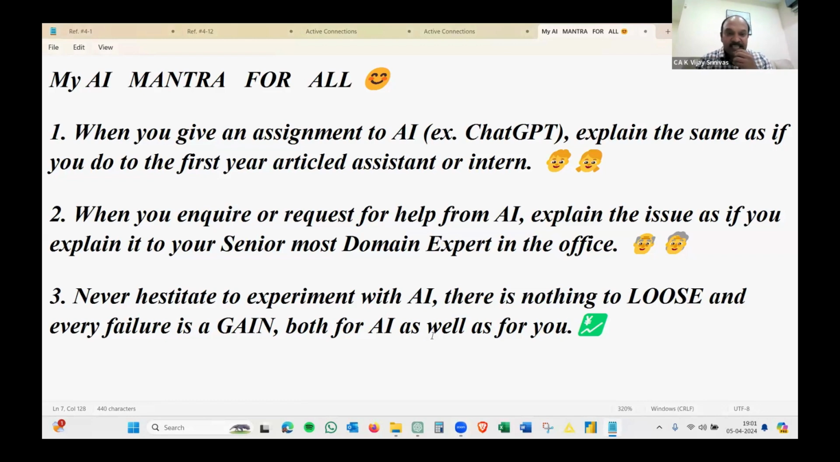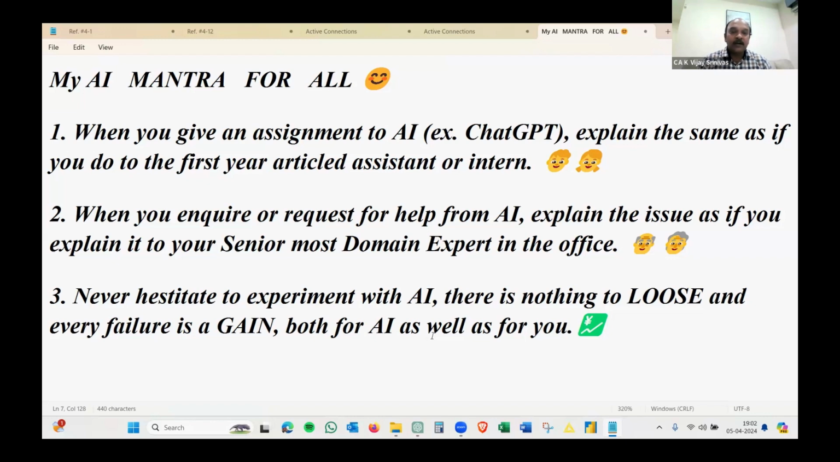And this is for all the seniors who are trying to use ChatGPT, or for that matter, any person. My mantra is, when you give an assignment to AI, explain it as if you were explaining it to a first year article assistant or intern. And when you request help from AI, explain the issue as if you were explaining it to your senior most domain expert.